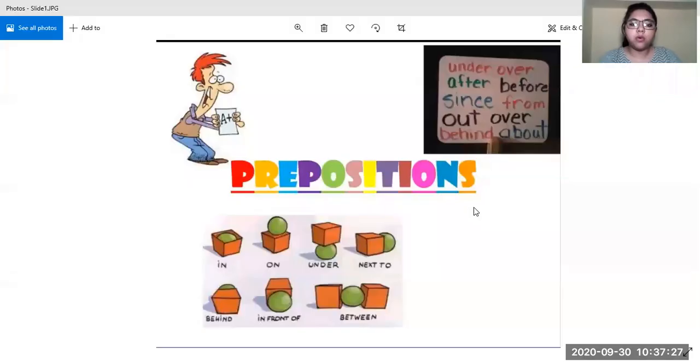Right? So we are going to learn about words like in, on, under, next to, behind, in front of, between, and many more like that. And these words are known as what? They are known as prepositions. Okay?